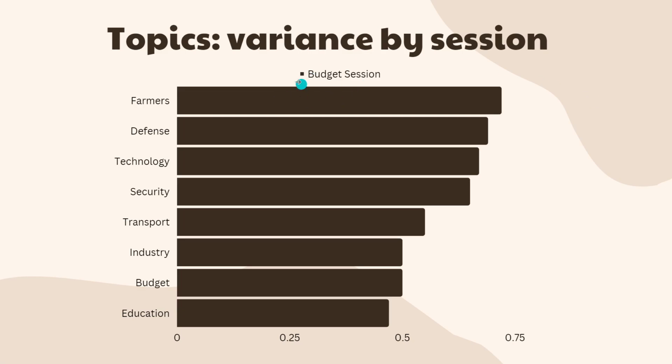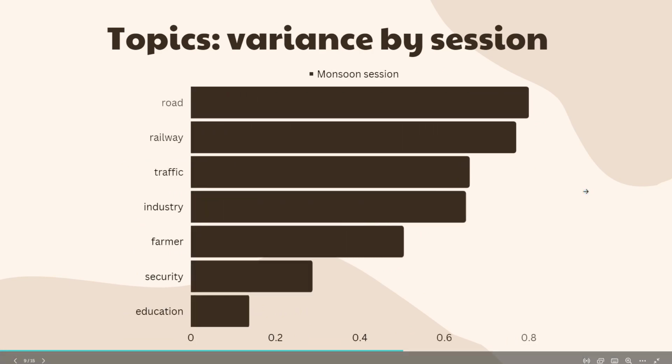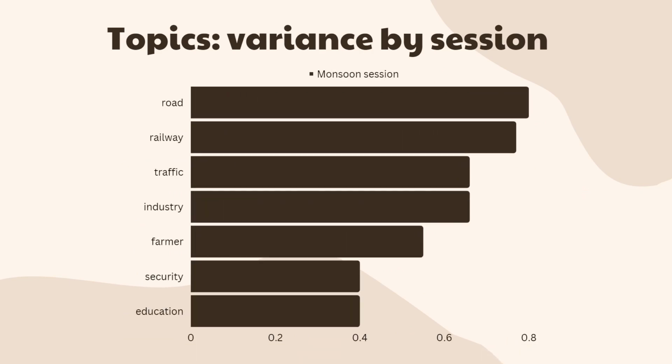We also wanted to see how the topics varied by session, and we'll notice that in the budget session, which was immediately after the farmers' protest ended, farmers, defense, technology, and industry were quite rampant in terms of being discussed, and so were things like budget and education. Around the monsoon session, we see that the farmers are still important, but less so compared to roads, railways, traffic, industry, which is the regular affair for the Lok Sabha.